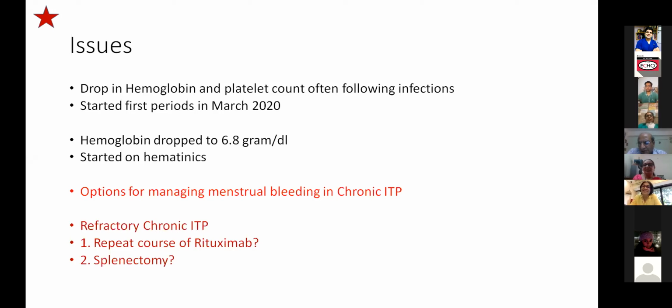How has been the growth of this? She's been growing well, sir, but since she has received multiple pulse steroids in between, she has bony aches and pains. Otherwise, height-wise is okay. Weight, she's on the higher side, but not Cushingoid or anything. Okay. Just a small point.